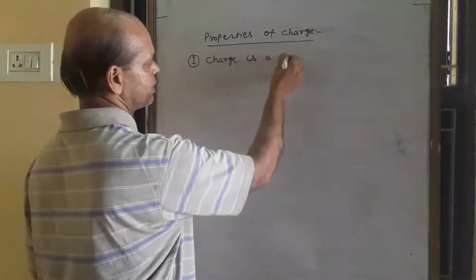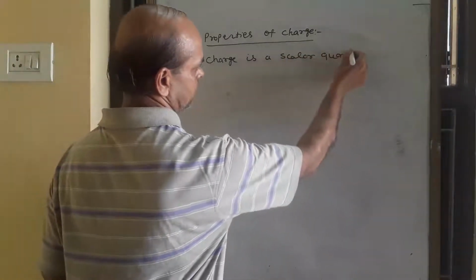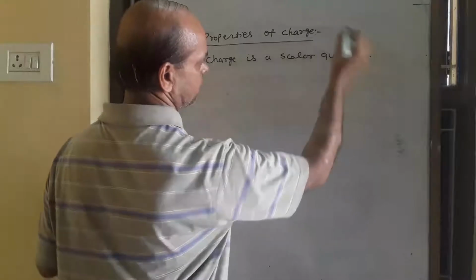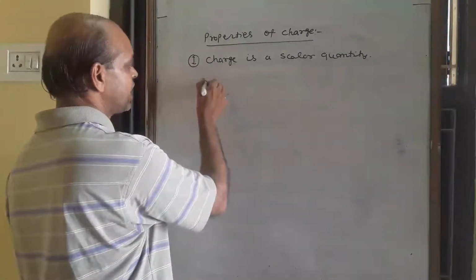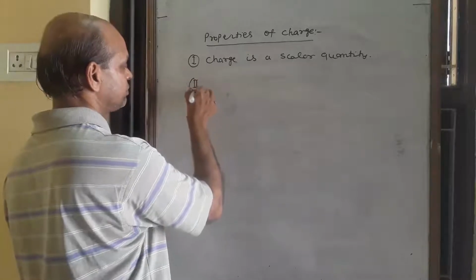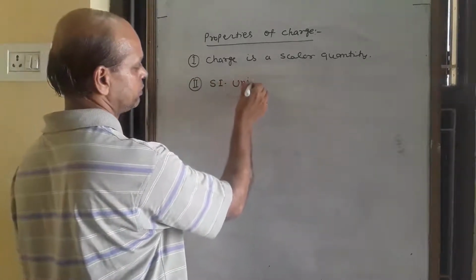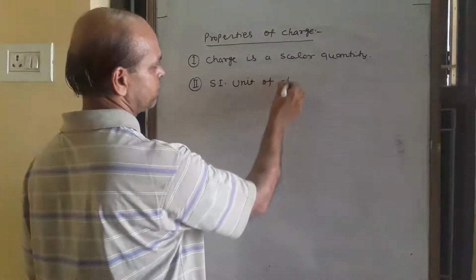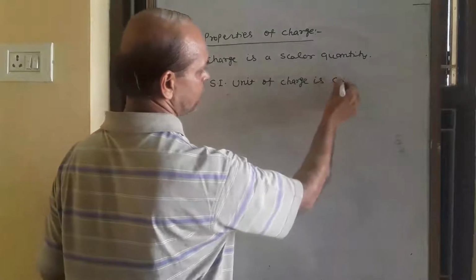Charge is a scalar quantity. The SI unit of charge is the Coulomb.